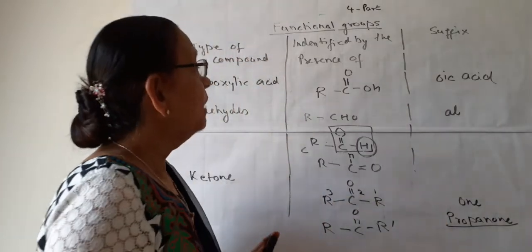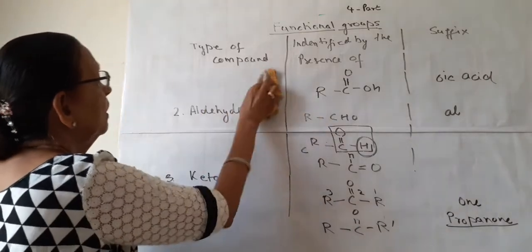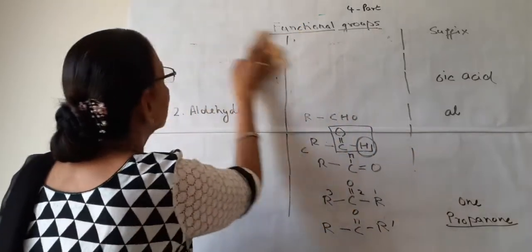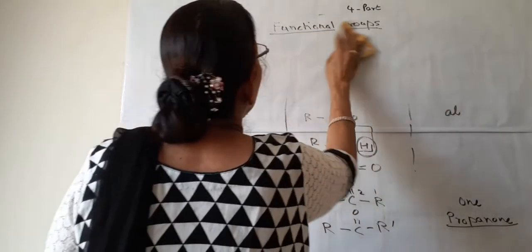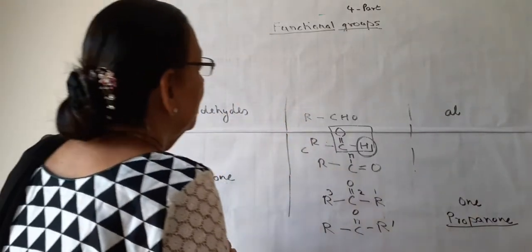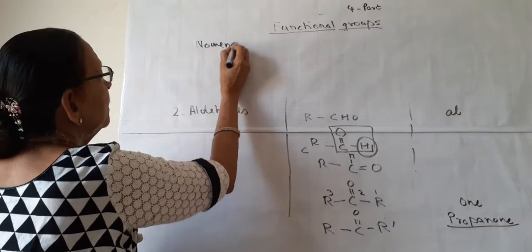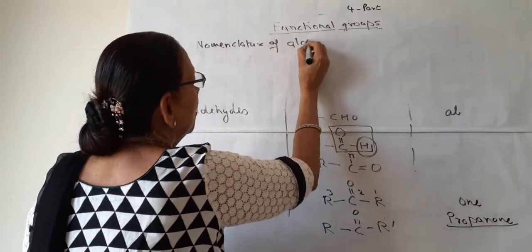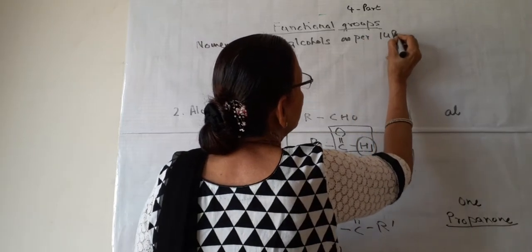Now we will see the nomenclature of these different functional groups. How these different functional groups are named according to IUPAC. So first we will take alcohols. How the alcohols are named. Nomenclature of alcohols as per IUPAC.